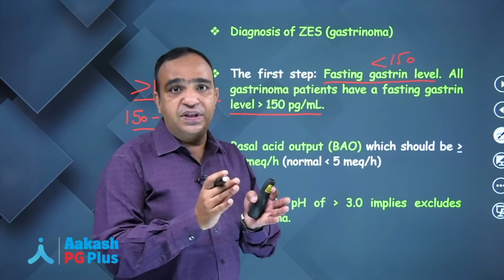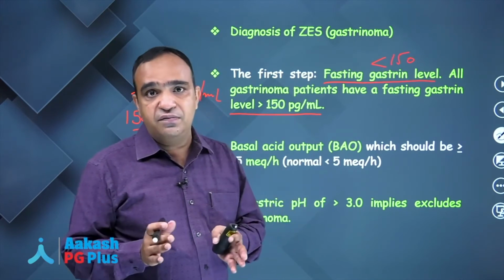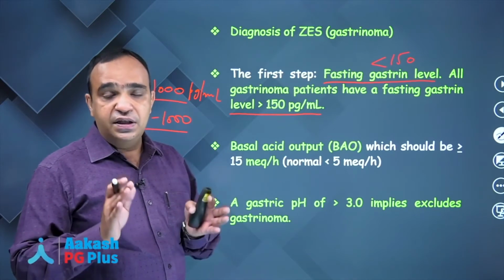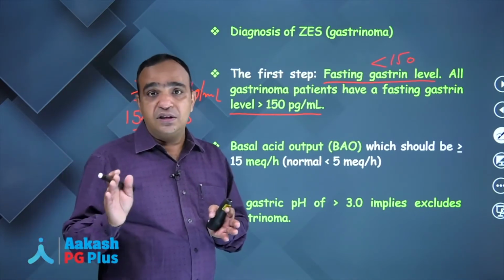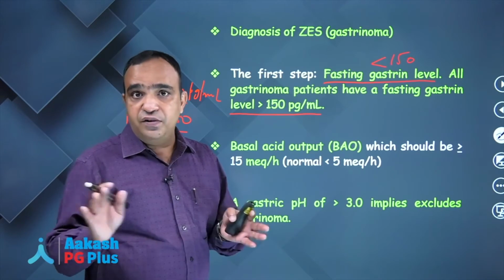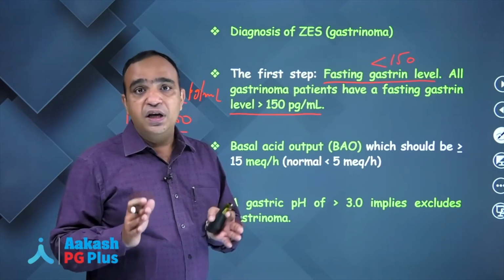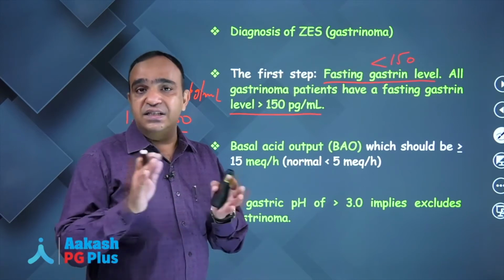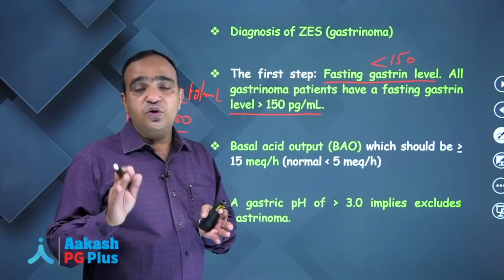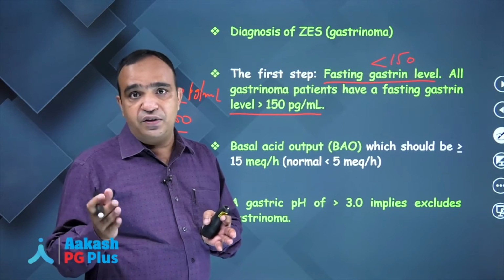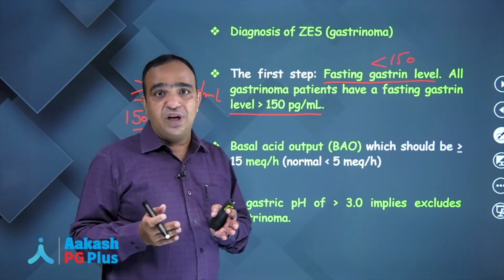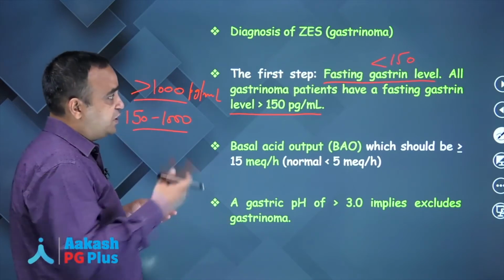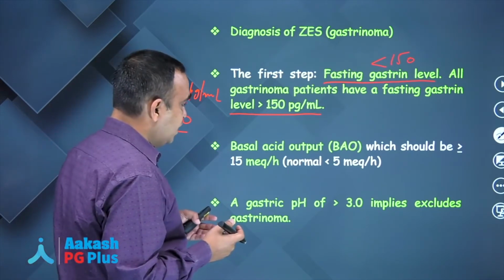So the first step is the fasting serum gastrin level. If it is less than 150, it is normal. If it is more than 1000, it is a confirmed diagnosis of gastrinoma. If it is between 150 and 1000, then it is a doubtful diagnosis. So we have to further confirm it with another test known as the gastrin provocative test. We'll talk about it after this.